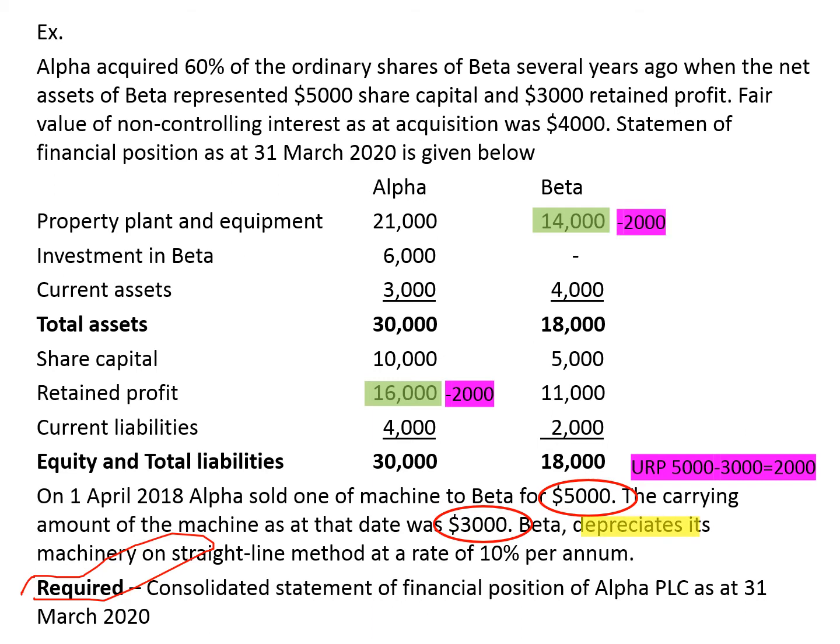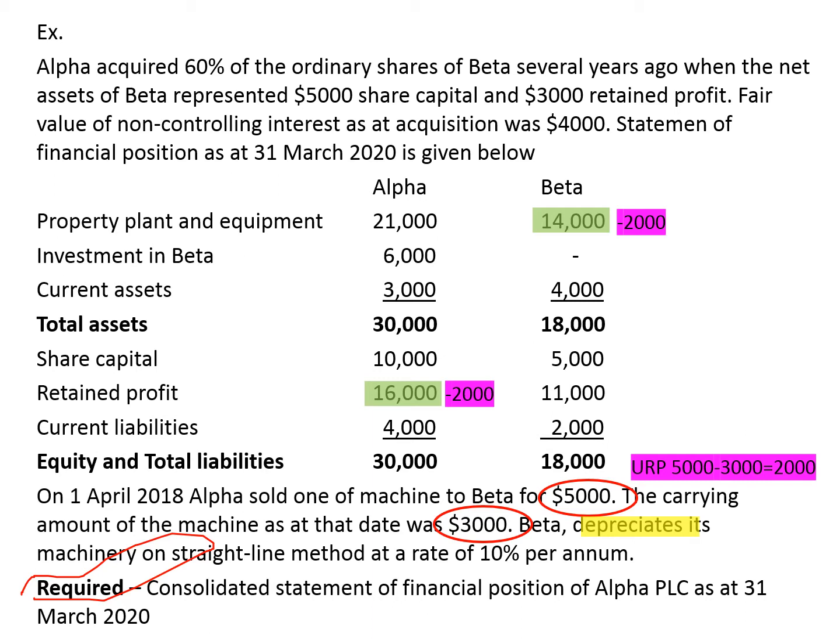And there's an additional issue, another complication, that is depreciation. Because this machine is subject to depreciation, Beta should have depreciated this particular asset based on its cost of 5,000, but from the group point of view, this machine is worth 3,000.